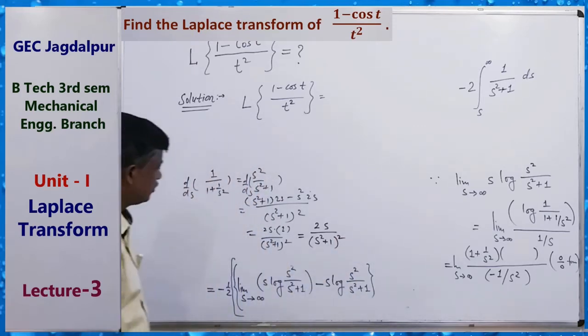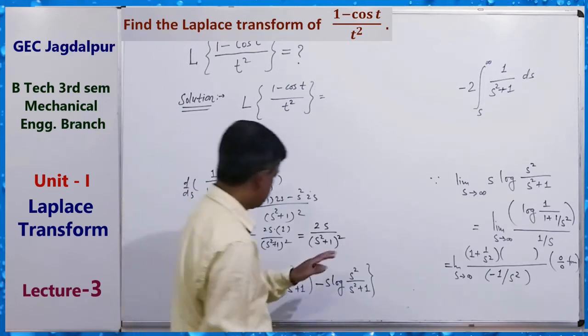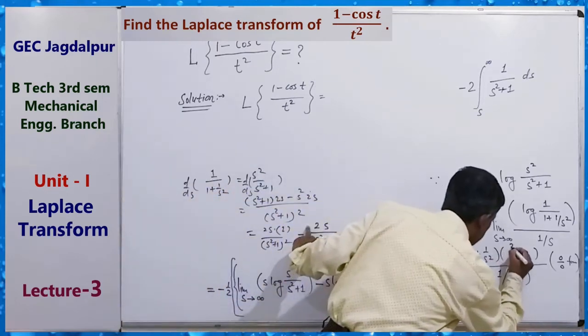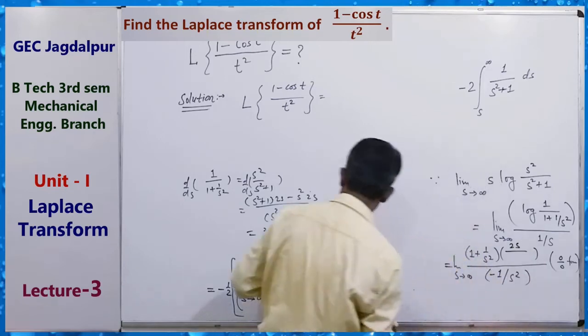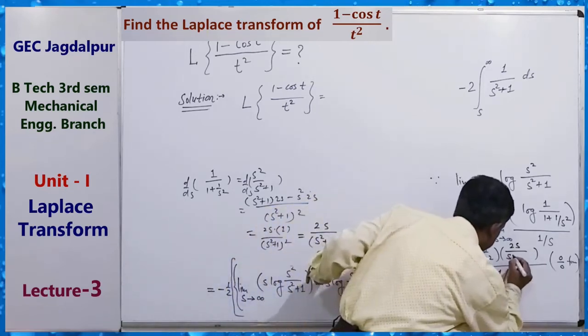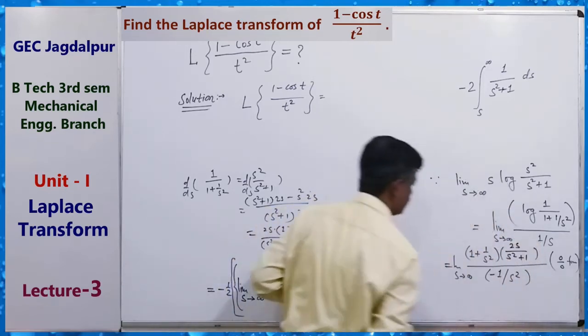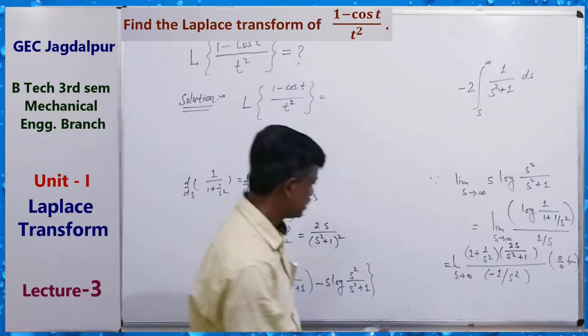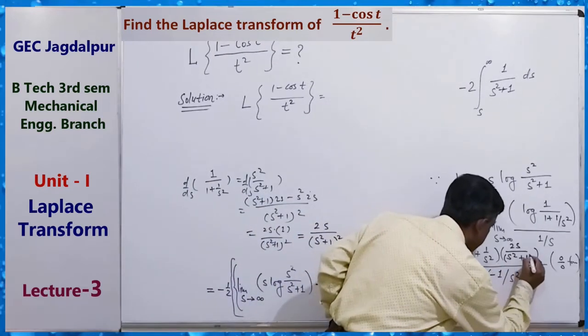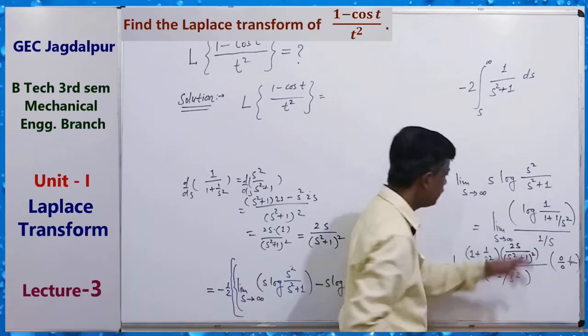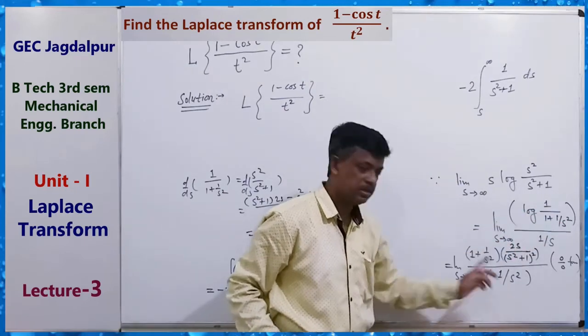Okay, so the derivative of this upon this, we have to write here 2s upon (s square plus 1) square, derivative of this upon this.